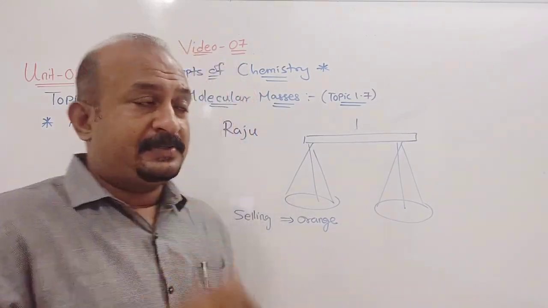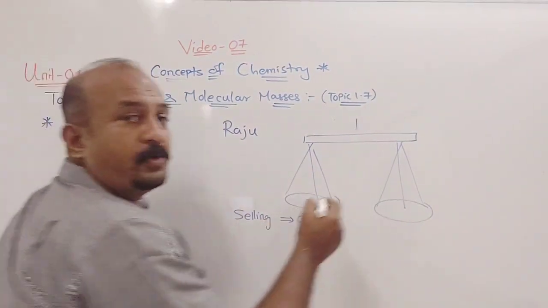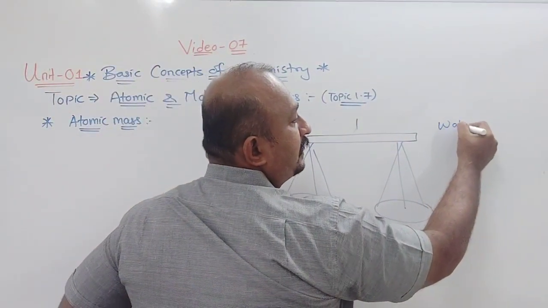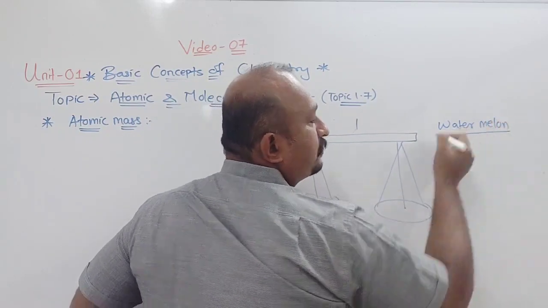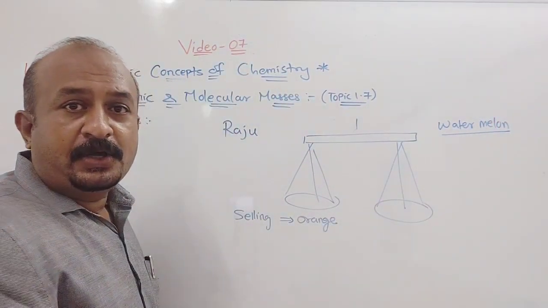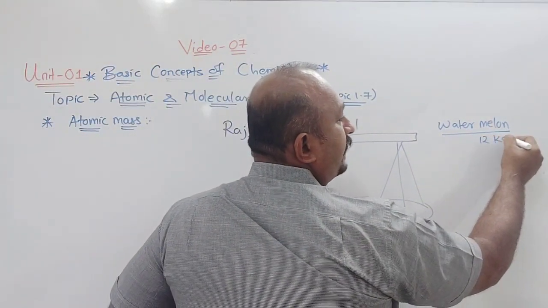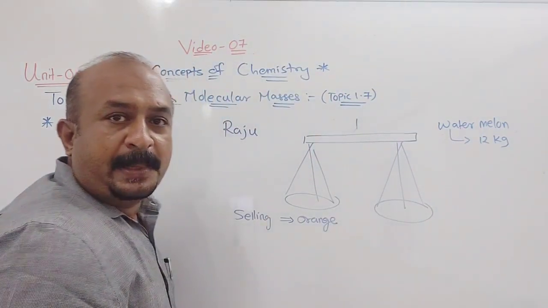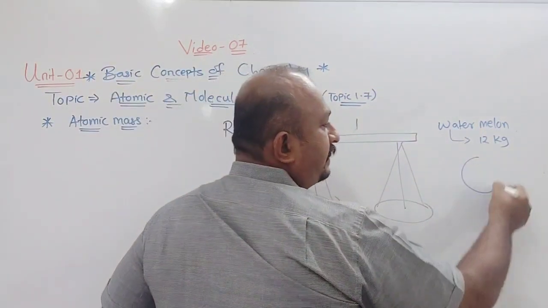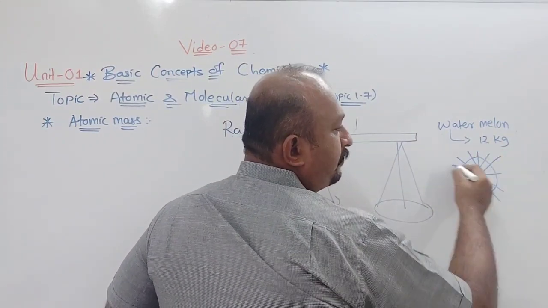But there was one nice thing in the shop of Raju. He was having a watermelon, Tarbuj, as we call it in Gujarati. That watermelon was of 12 kg. So he cut that watermelon into 12 pieces.